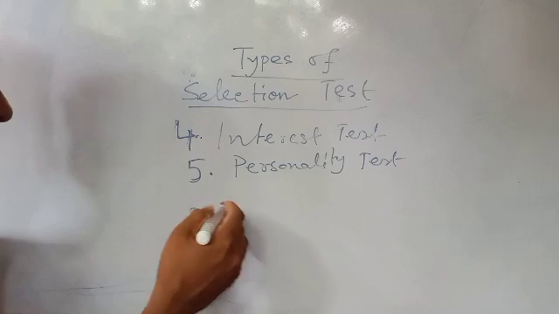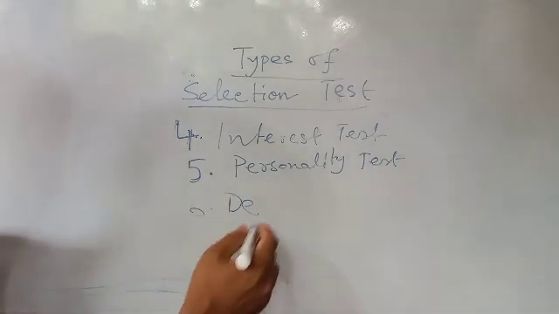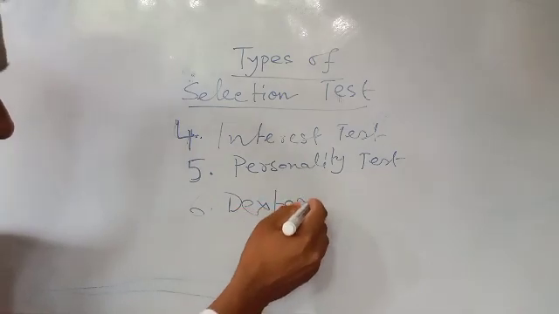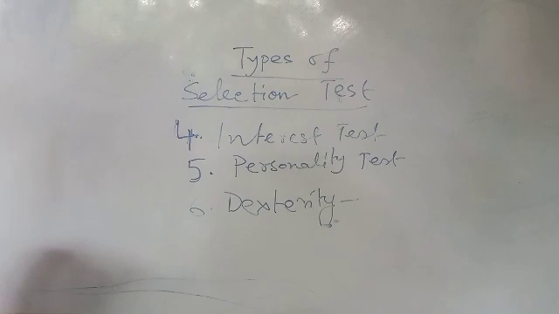And next one you have dexterity test, and this test is designed to determine the individual's capacity to use hand and fingers for the specific job. Suppose typing, then how you are typing, whether you are keeping all the fingers in the right position or not.